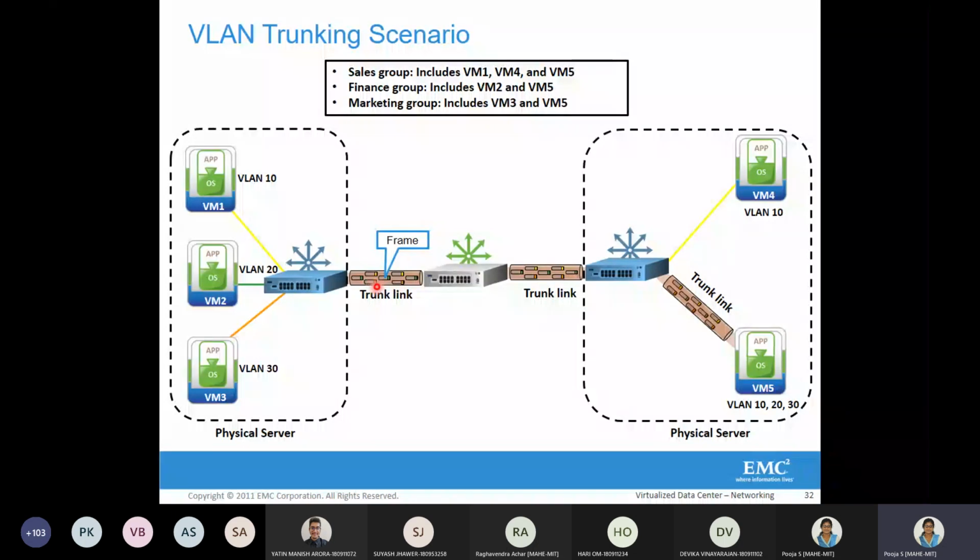In each of these frames we can see colors at the end, which are the VLAN tag IDs: orange, green and yellow tagging is done.